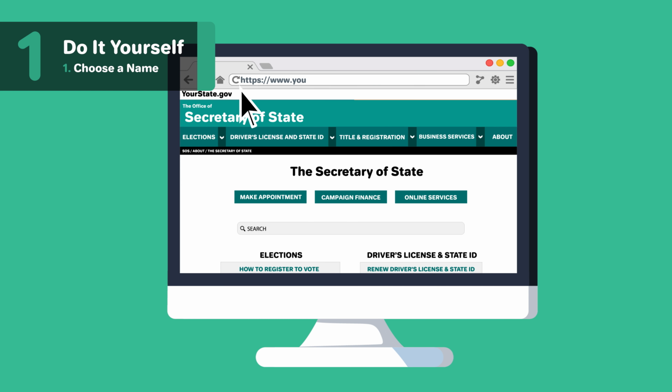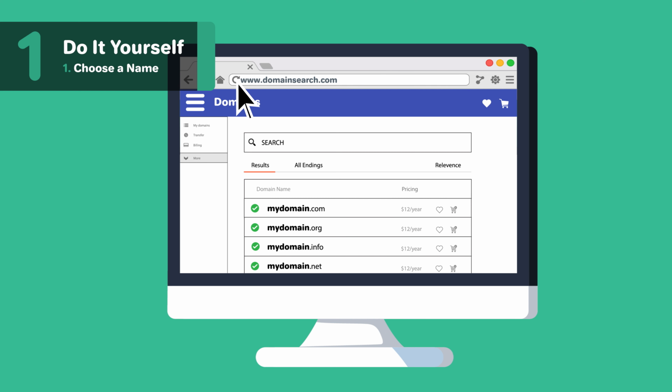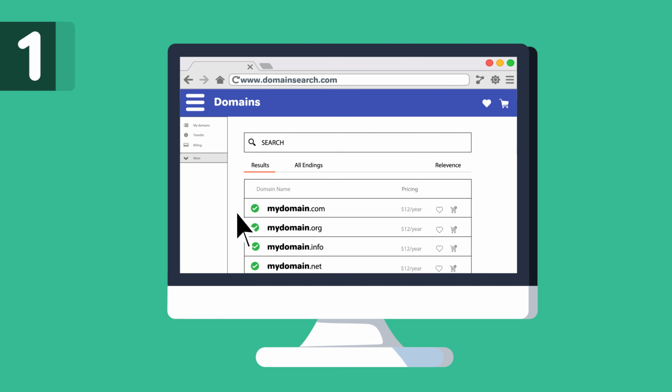After doing a Wisconsin name search, you'll want to do a domain search to see if your name is available as a URL. Even if you don't plan on making a website today, you may want to secure the URL so someone else doesn't take it.